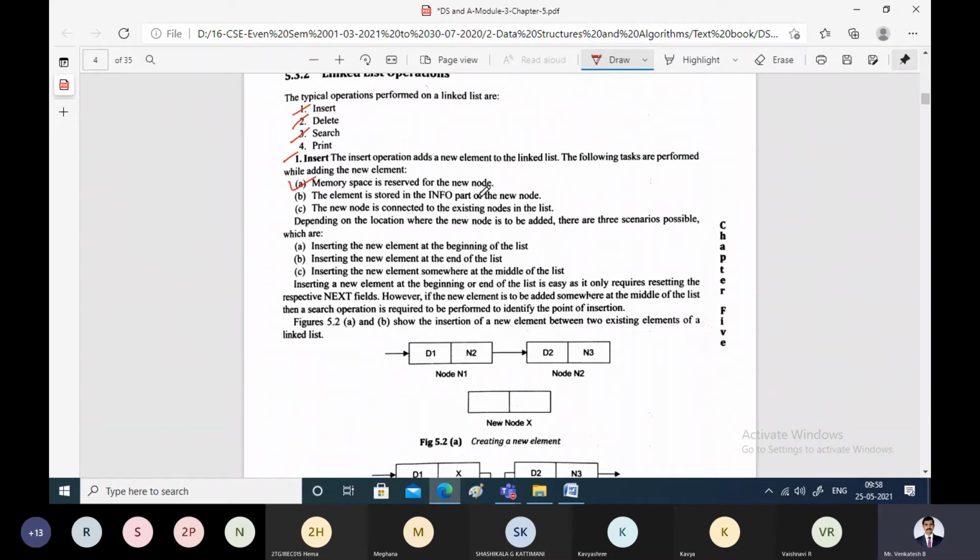Let us assume that for our explanation purpose, the node consists of two parts. I will write I for information and N for next. Two fields are present in the node of the linked list. The first step here is to allocate memory for this new node. Get the physical memory for the new node.